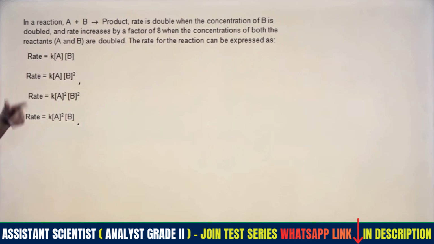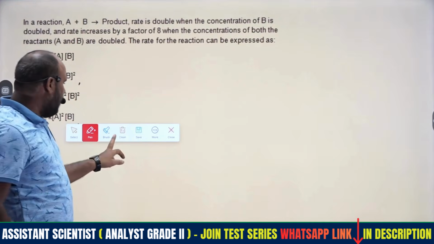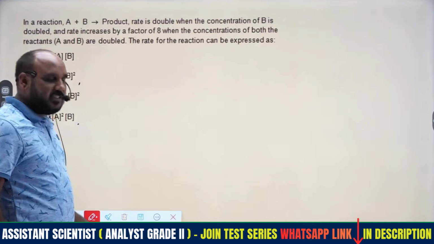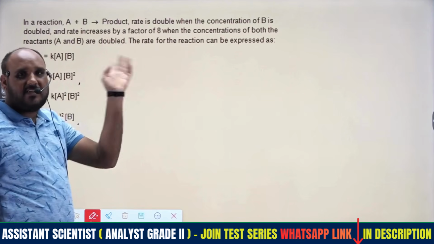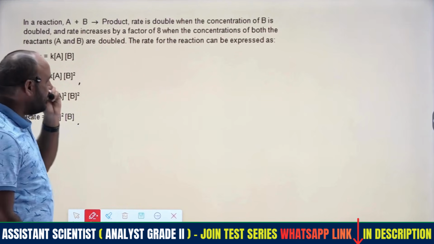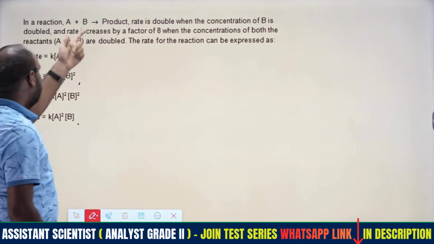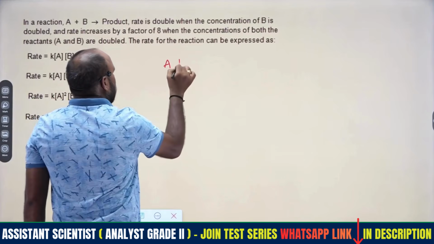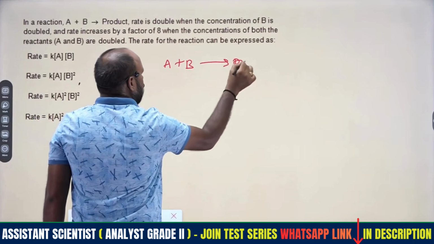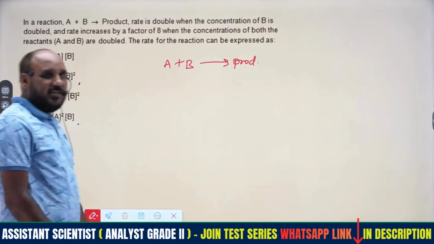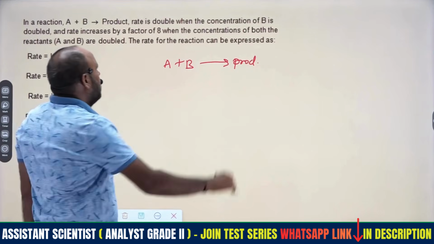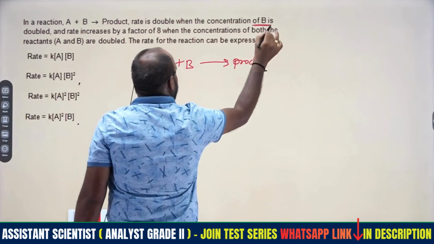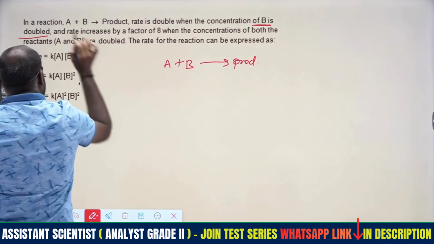Coming to one more, this is also related to chemical kinetics. The order of the reaction will be there. What is meant by order of the reaction? The sum of the powers of the reactants involved in the rate equation is called the order of the reaction. One reaction is given, A plus B gives products. When the rate is doubled, the concentration of B will be doubled, right?